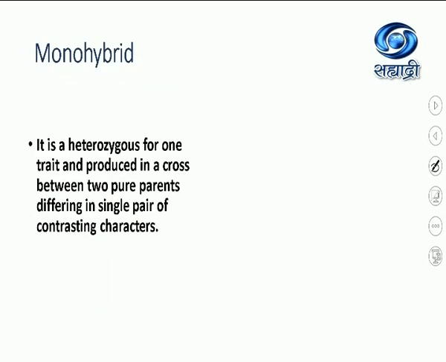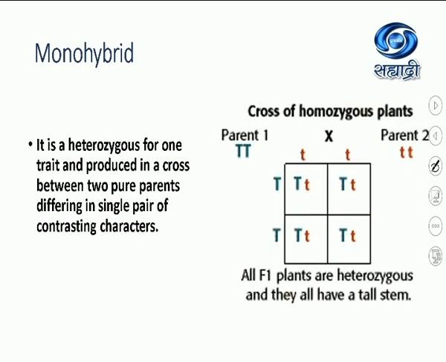Let us talk about monohybrid. Mono means single, hybrid means heterozygotes. We'll see with the help of an example, it will be clear. Suppose this is parent 1. It has the genotype capital T, capital T, and the phenotype is tall. It is a tall plant. Another parent is a dwarf plant. The phenotype is dwarf and the genotype is small t, small t. What will be the gametes formed? Gametes formed here are capital T. Here the gametes formed are small t.